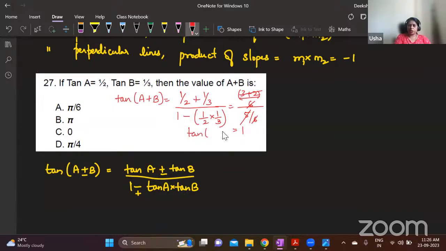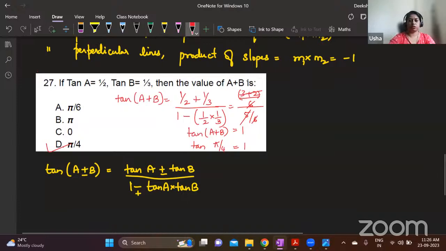When is tan A plus B 1? For 45 degrees, that is pi by 4. So tan pi by 4 is 1, which is 45 degrees. So the answer is pi by 4. Is it clear? You should know the values of all trigonometric angles.